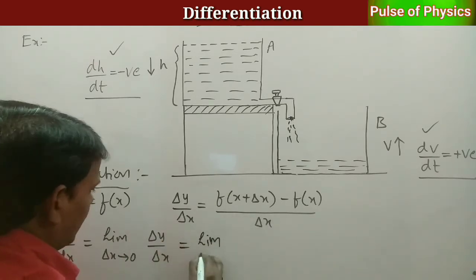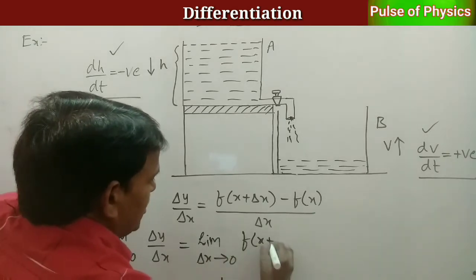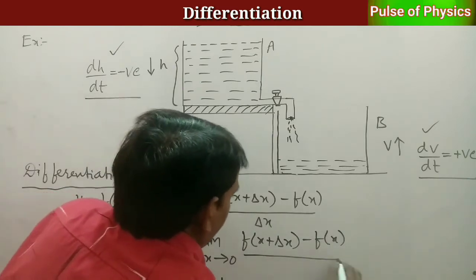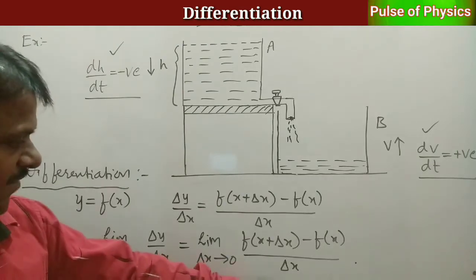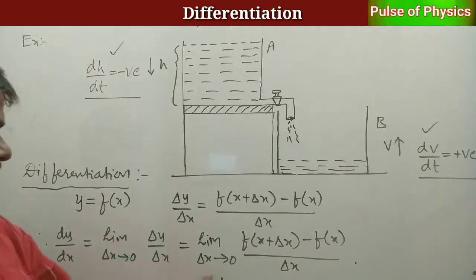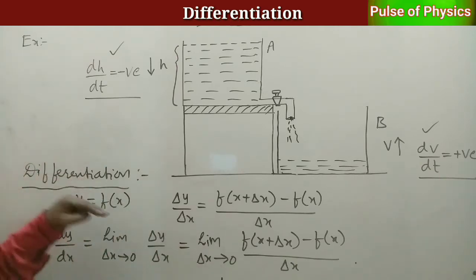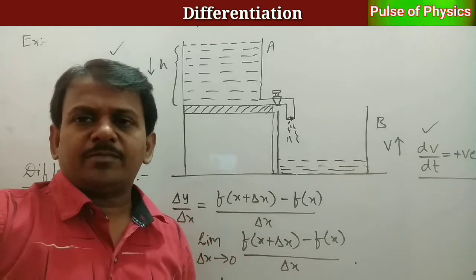Limit delta x tends to 0, it is f of x plus delta x minus f of x by delta x. This is the basic differentiation definition. Okay? If we find the differentiation of one or two functions by using this formula, you can understand. I continue in the next board.